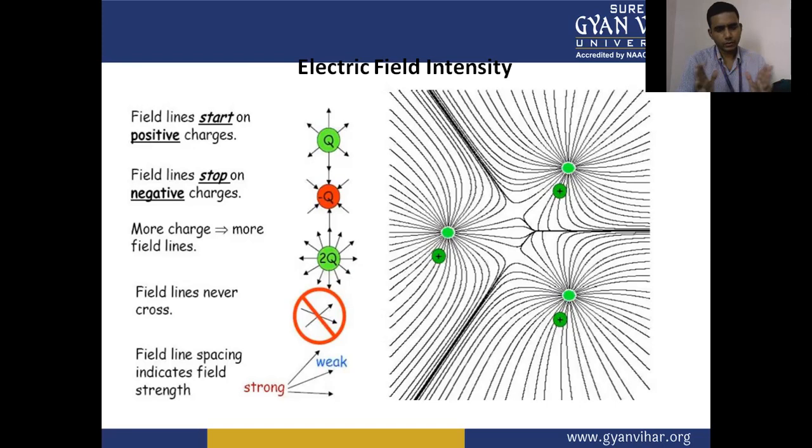Field lines never cross each other. Field line spacing indicates field strength. So more space, weak strength; less space, strong strength. So these are the basic understanding points related to the electric field intensity.